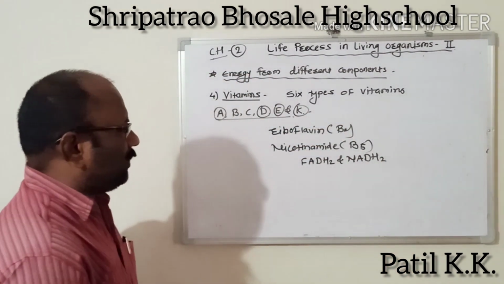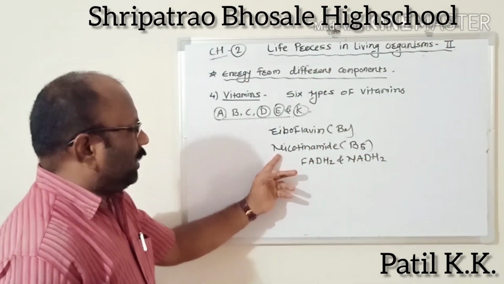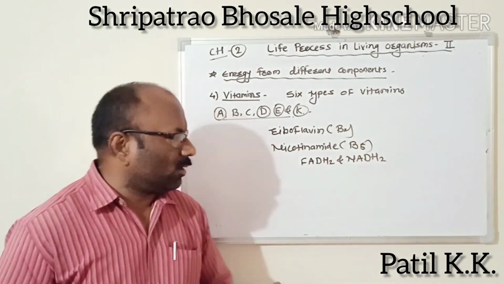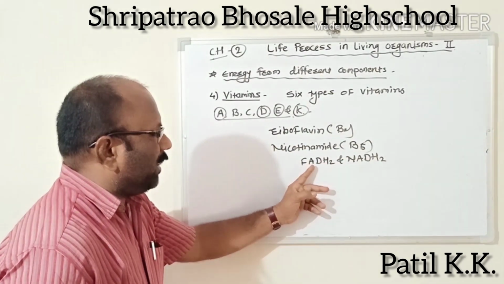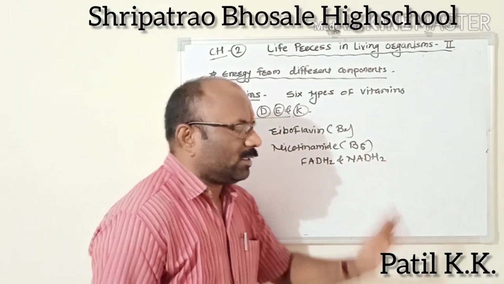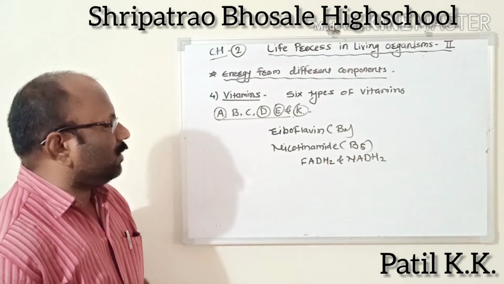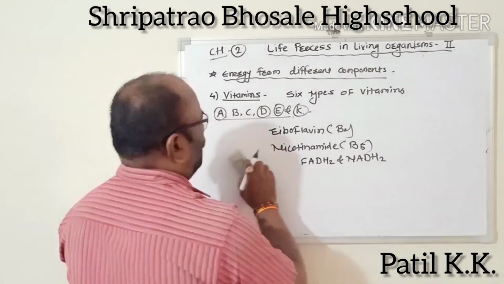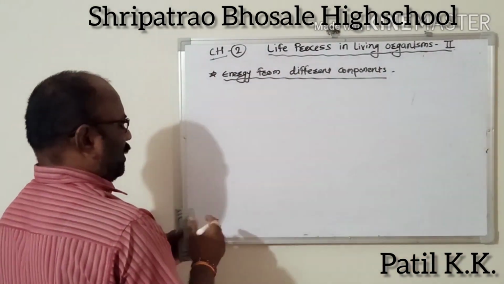Which are these vitamins? Riboflavin, that means vitamin B2, and nicotinamide, that means vitamin B5, are necessary for the production of FADH2 and NADH2. FADH2 means flavin adenine dinucleotide and NADH2 means nicotinamide adenine dinucleotide. This completes the vitamins, the 4th food component.